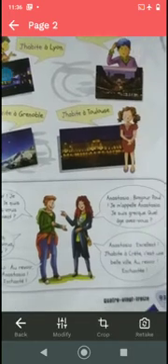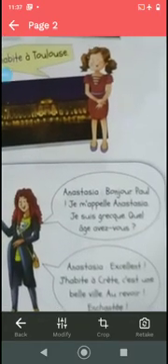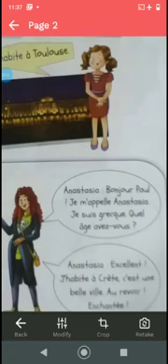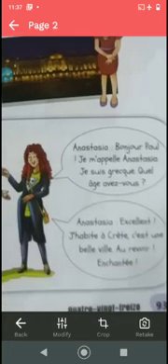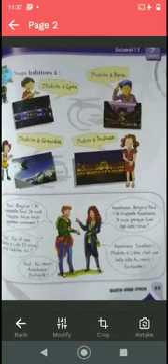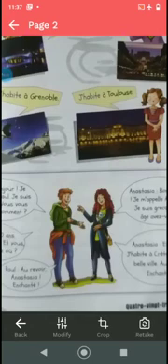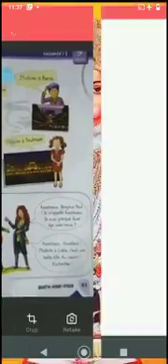Anastasia: enchanté. Enchanté, we have learned this. This is a greeting to say glad to meet you. Anastasia: bonjour Paul, je m'appelle Anastasia, je suis grec. Now I belong to Greece, so je suis grec. Quel âge avez-vous? How old are you? Anastasia: excellent. J'habite à Crète. C'est une belle ville. Au revoir, enchanté. Now these are all formal talks, making use of vous. So you have to know which is formal and informal. When we are talking to strangers, it has to be the formal way, not the informal way.